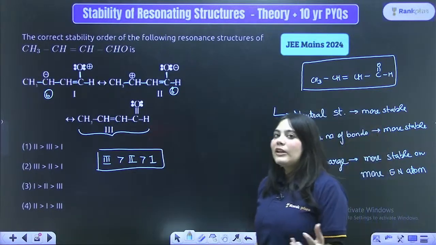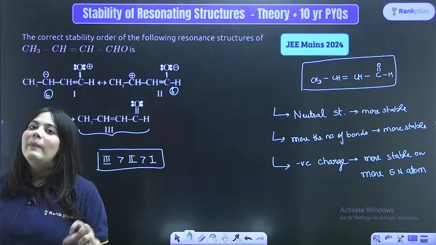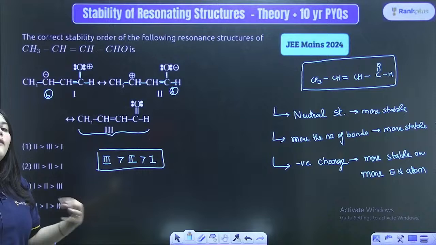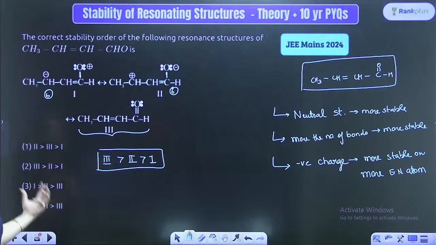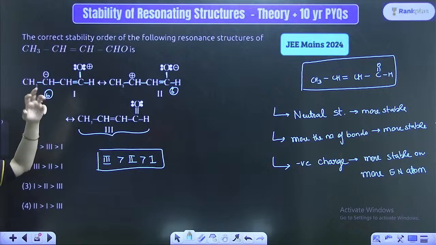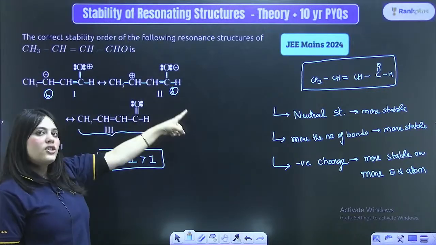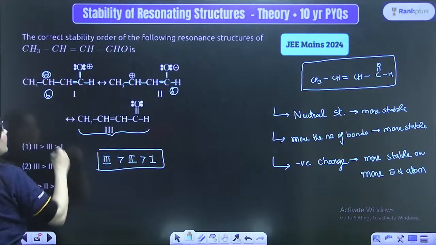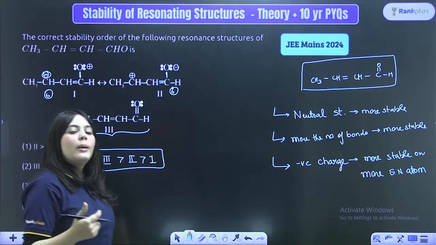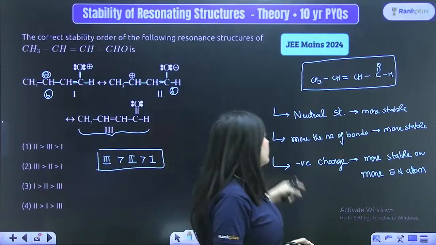Why is this the stability order? Because neutral structures are more stable, followed by the structures which have a complete octet present in them, followed by the structures which have a negative charge on the more electronegative atom. Here the negative charge is on oxygen, while here the negative charge is actually on the carbon atom. Carbon is less electronegative, so therefore negative charge is more stable on the oxygen atom. So this structure is more stable.